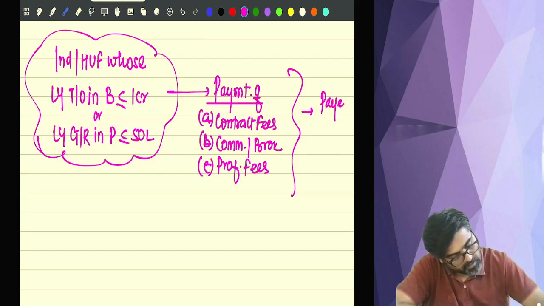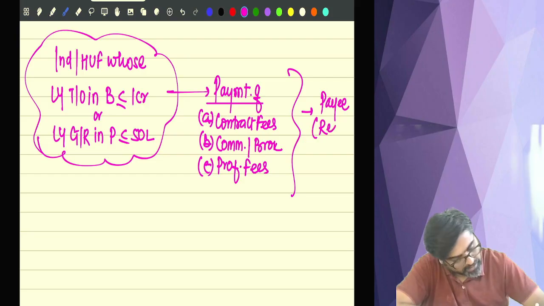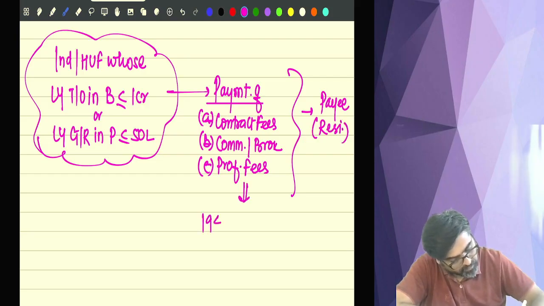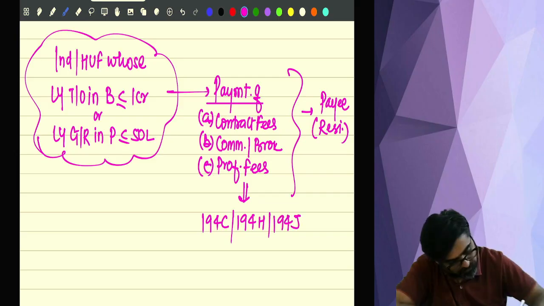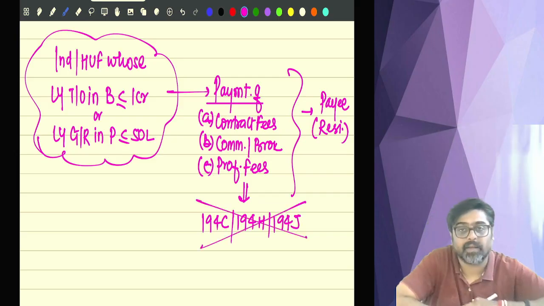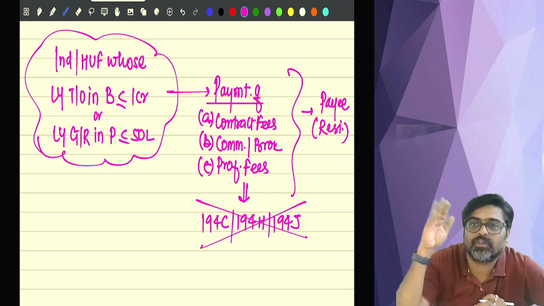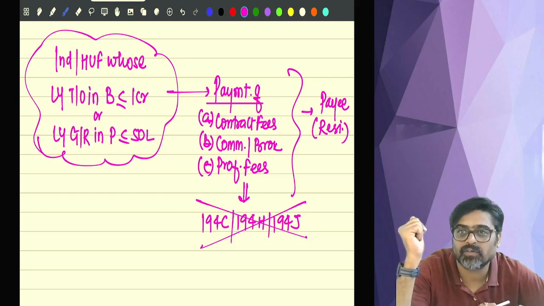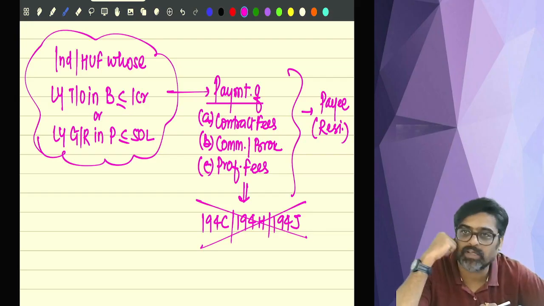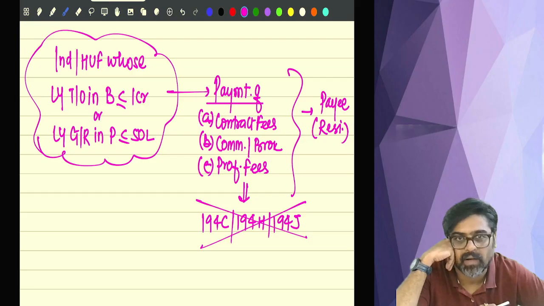Which type of payee? Come on, tell me. Any resident payee. Then for these payments, 194C, 194H and 194J will not be applicable. Why? Because the payer is an individual or HUF. So for these types of payers, 194C, 194H and 194J is not applicable. Understanding or not?